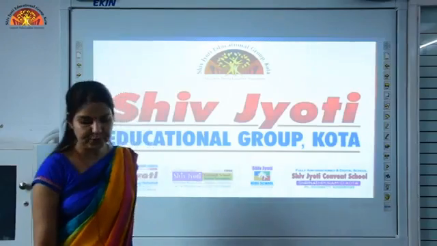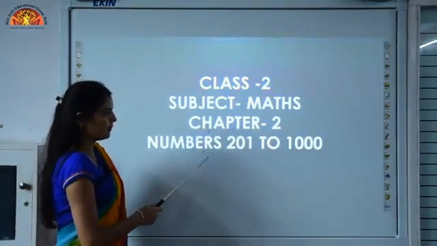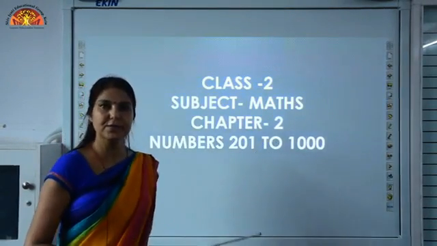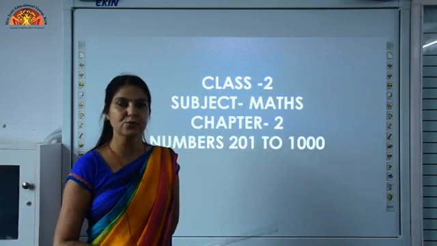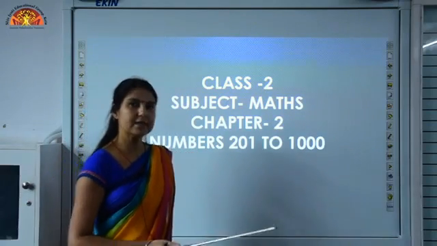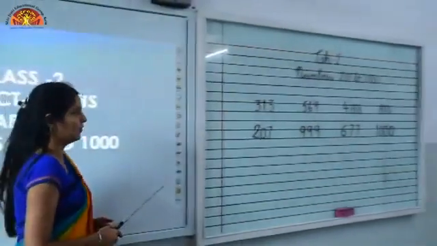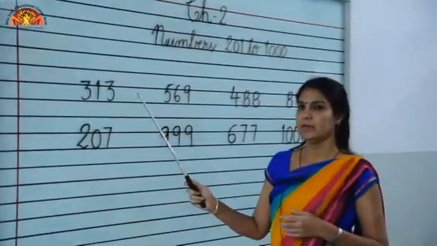Children, today we are going to start book work of chapter 2. This is numbers 201 to 1000. Children, in your previous class 1, you have learned about the numbers from 1 to 1000. Now we will discuss these numbers again. Then we will start our book work. Now read these numbers with me.